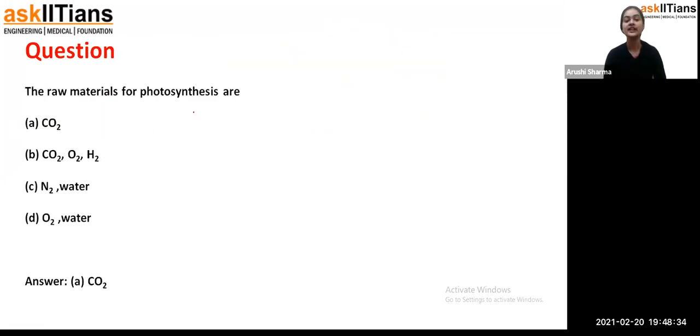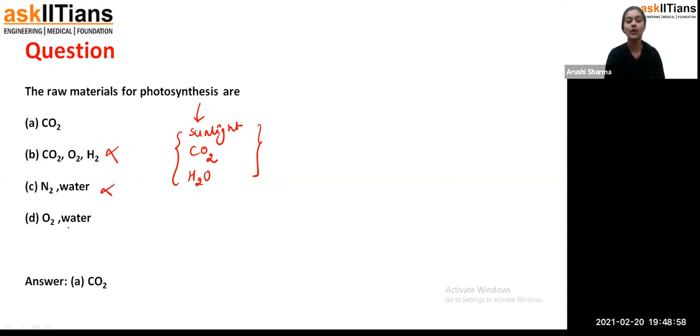Now, the raw materials for photosynthesis are the materials which we require for photosynthesis. We have discussed that it is sunlight, then carbon dioxide, and water. So these three are the raw materials required for photosynthesis. Option A is carbon dioxide, and option B is carbon dioxide, oxygen and hydrogen. Exactly not.